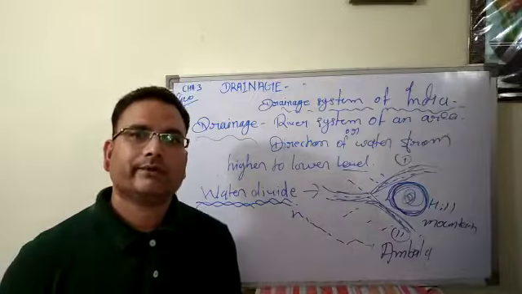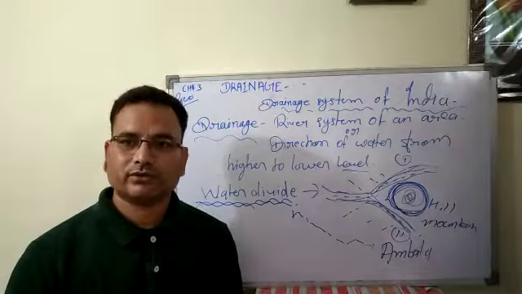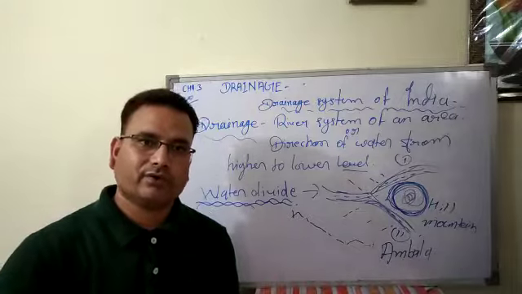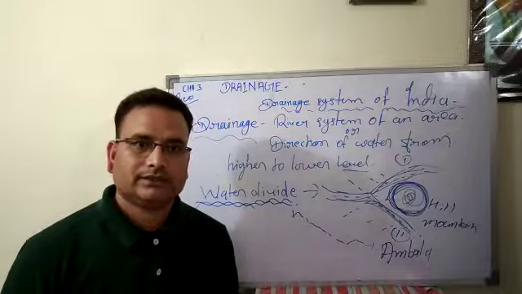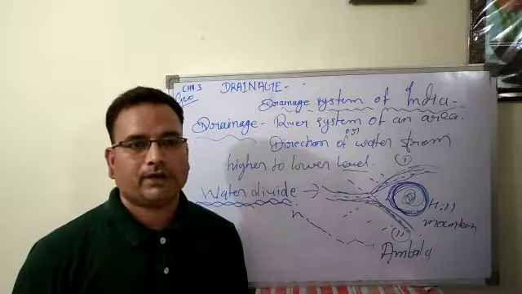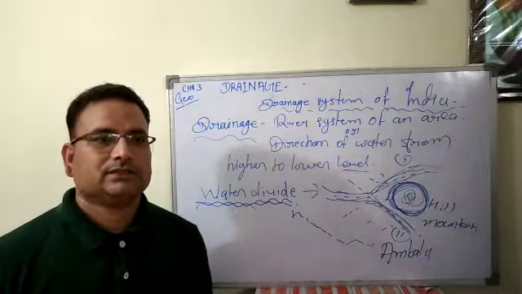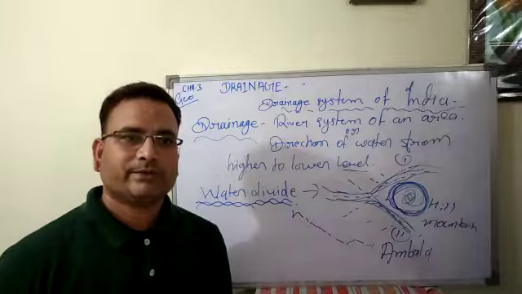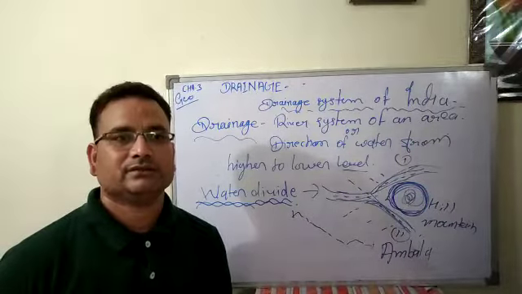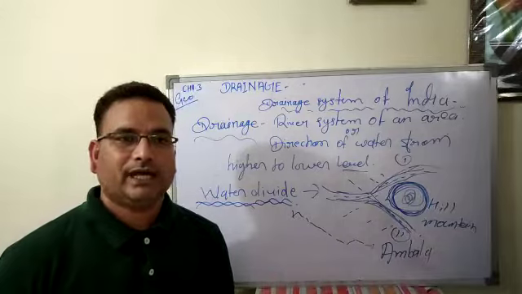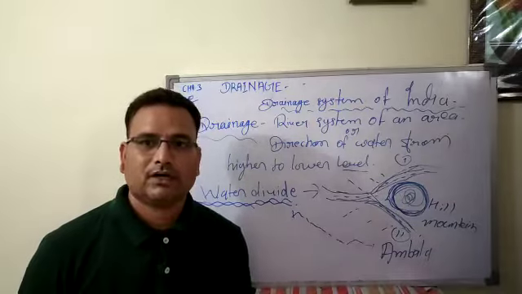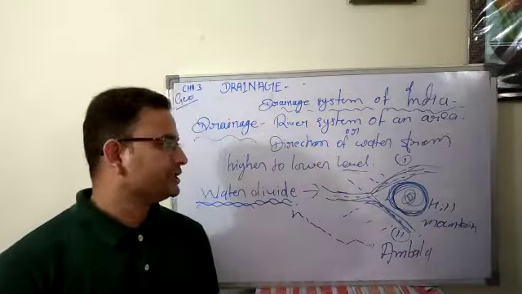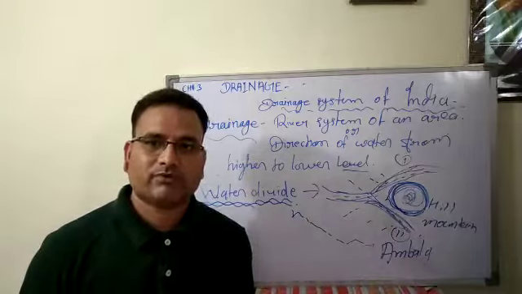So now I think it is clear what drainage is. Drainage means removing of water from one place to another place. When water flows from one place in different directions, it is called a drainage system. Apart from that, in this lesson you will learn a number of things, some important terms also, like tributary, distributary, water divide, and some patterns also. But that I will explain to you further. But now I am going to teach you about the drainage system of India.